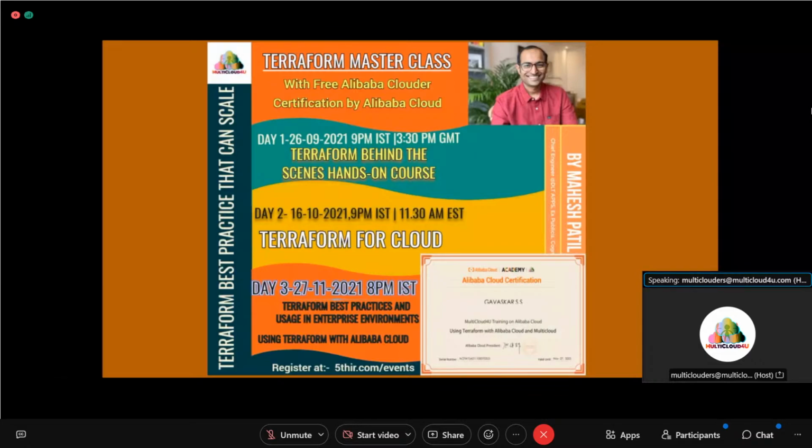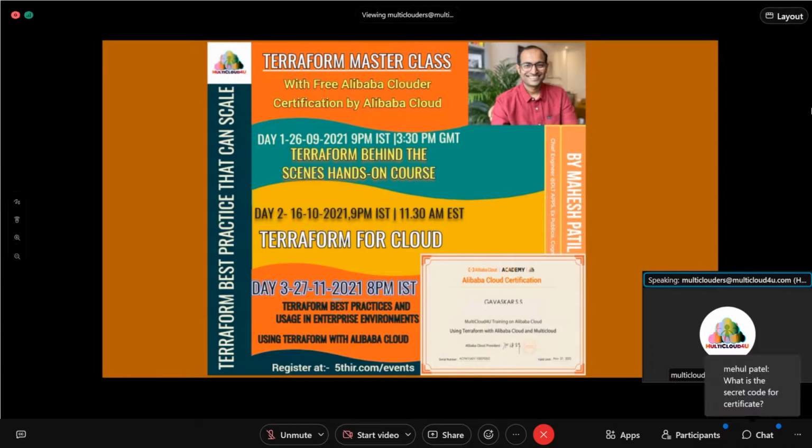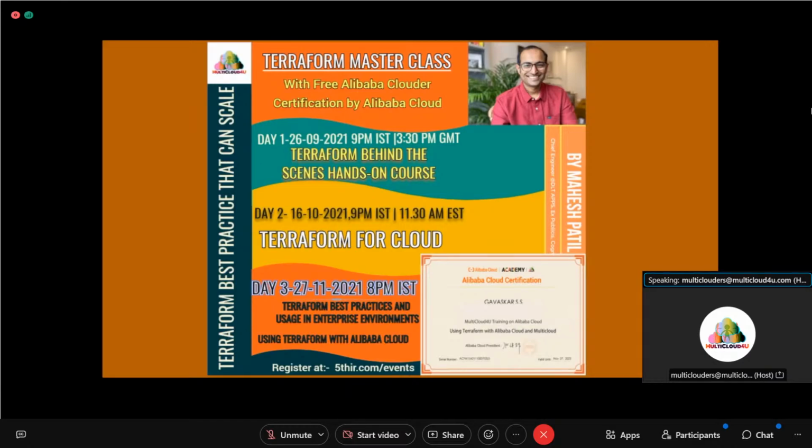Why choose Alibaba Cloud? Obviously it's different from AWS, Azure, and Google Cloud, but it's a little ahead because it was built later than all these clouds, so it has already included all the features of these three clouds. If you are able to demo something on Alibaba Cloud, it doesn't mean those concepts are not going to work on Azure, AWS, or Google Cloud. You will just have to do a little bit of tweaking, but the concept will be the same and you will be able to apply it. We'll also demo the session with Terraform Cloud at the end of the session.